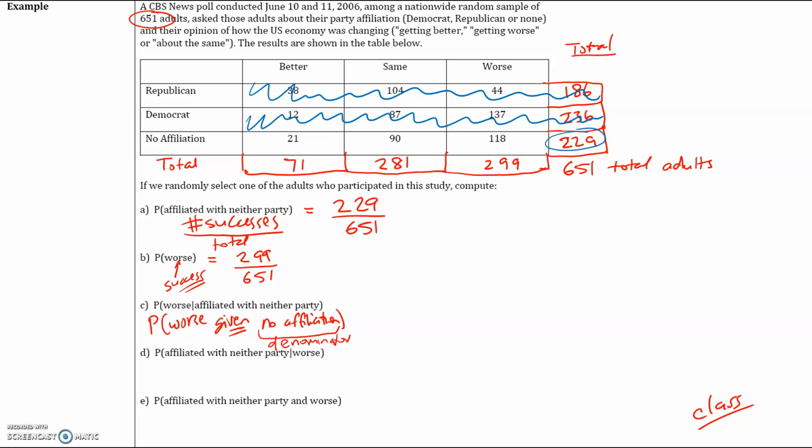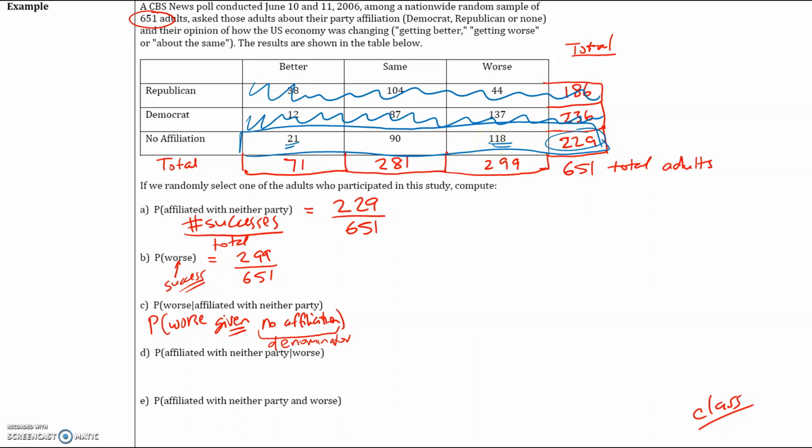And remember, anytime you have the word given, you're only choosing from this denominator. So you're only choosing from this third row. So of those 229 people, we want to know how many of them said the economy is getting worse. I'm so sorry. Let's do that again. How many people have no affiliation? That's 229. Now of those 229, how many said the economy is getting worse? If you take a look at the worse column, that'll be 118. Okay, I apologize. So it's going to be 229 as a denominator, 118 as a numerator.